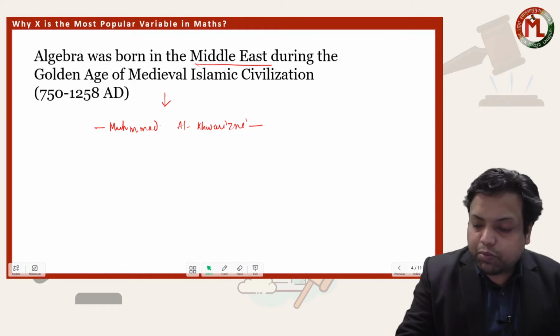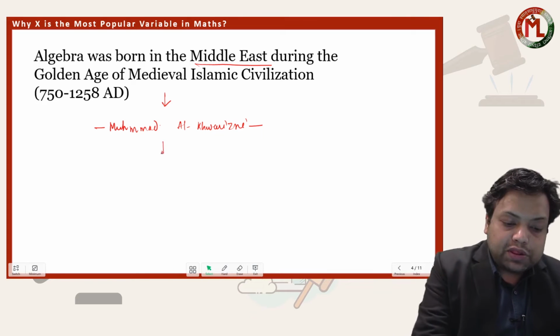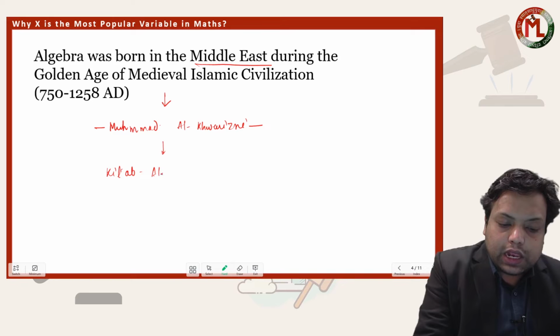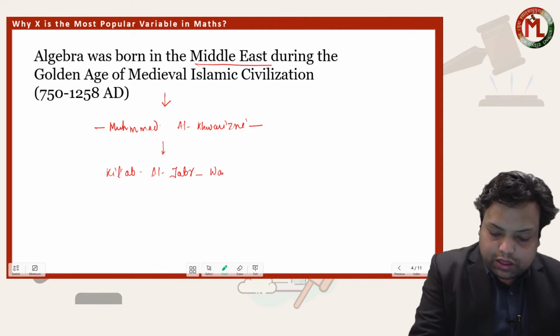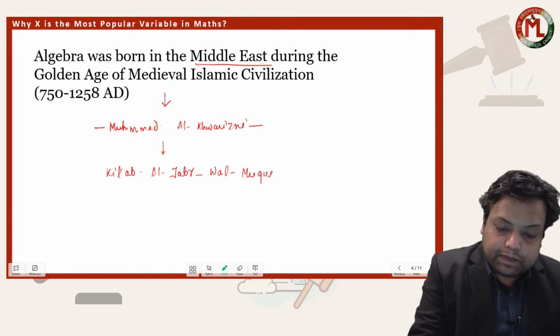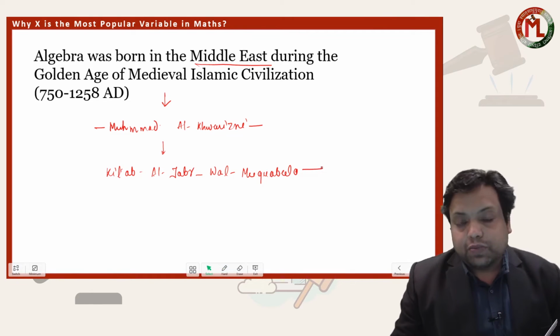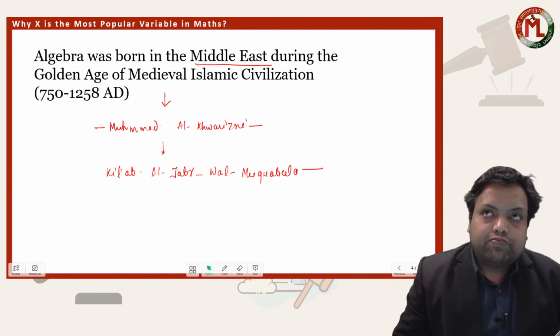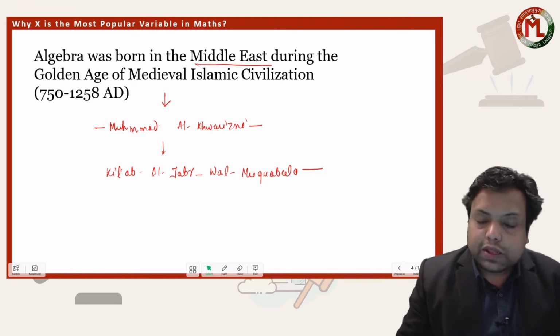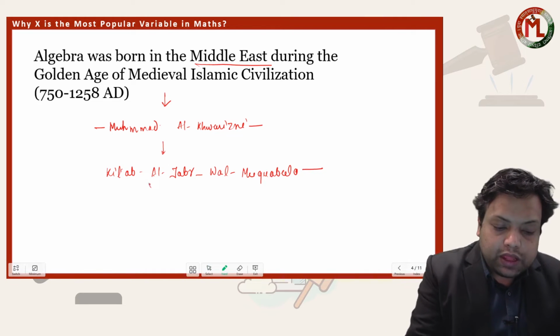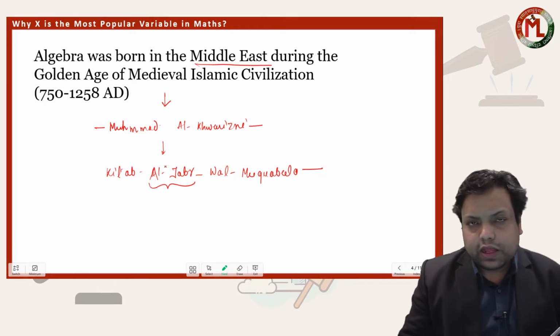His book, namely Kitab al-Jabr wal Muqabala, was the first book of algebra that the world has ever seen. And who knows, maybe the word algebra came from this word, al-jabr. Okay, that sounds like that.